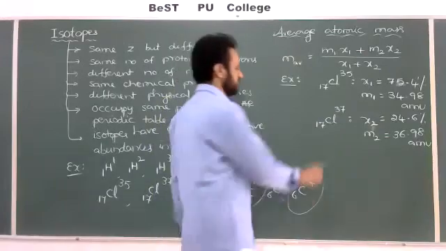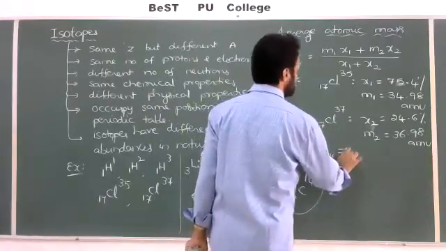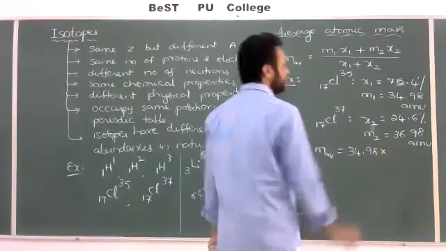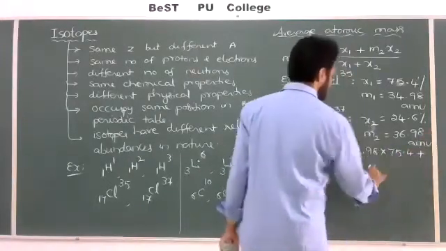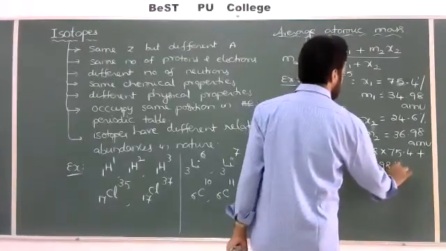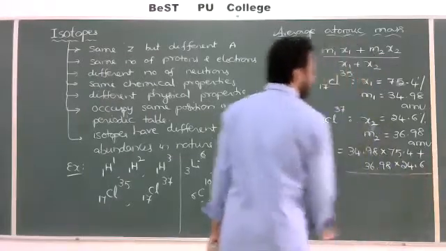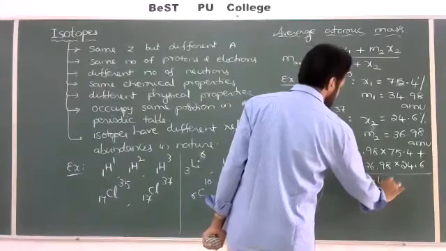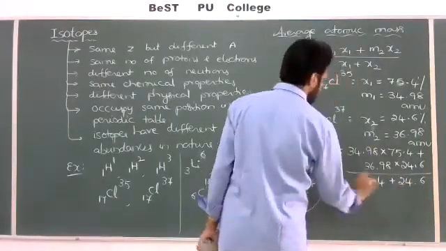Average atomic mass is equal to M1X1, that is 34.98 into 75.4, plus M2 equals 36.98 into 24.6, divided by total abundance, 75.4 plus 24.6. Now use a calculator and simplify.